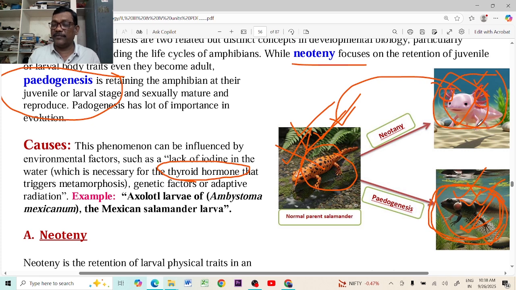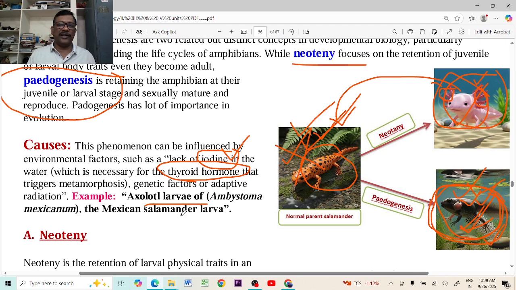Why is the thyroid hormone not released in required quantities in this larva? Due to the deficiency of iodine. They may live in iodine deficient water or an iodine deficient environment. Due to the deficiency of iodine, the thyroid hormone is not synthesized properly in the larva. Then they are retaining the larval stage, either at their adult stage, or they are completely retaining the larval stage, just like the paedogenesis result.